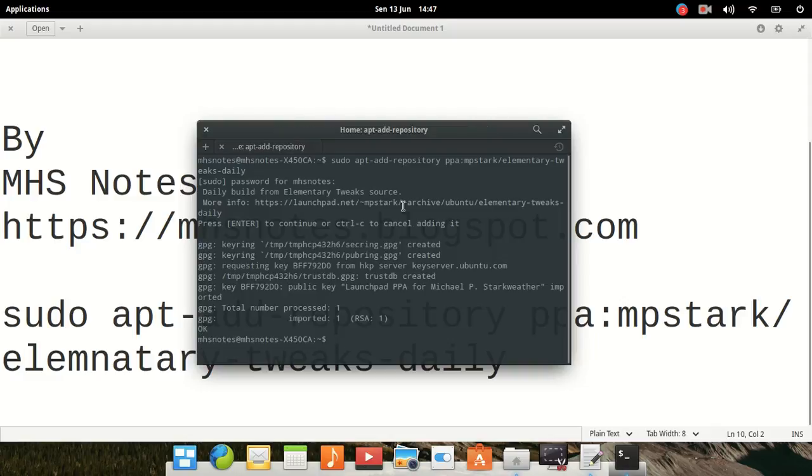Okay, then update your system by running this command: sudo apt-get update.